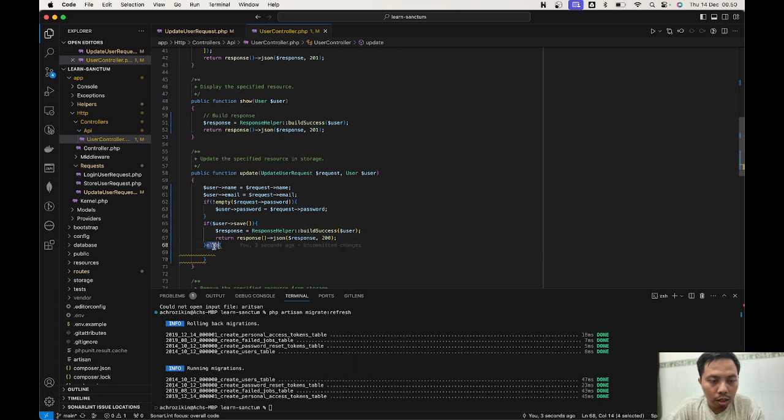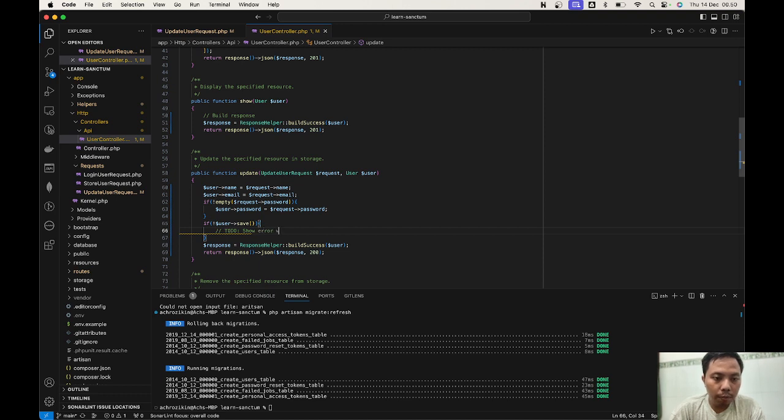Okay. Oh, maybe I'm gonna change this to this, and then put the output in here. We are gonna fix the issue later, if saving the user failed, show an error when saving failed, and then we're gonna add a to do in here.